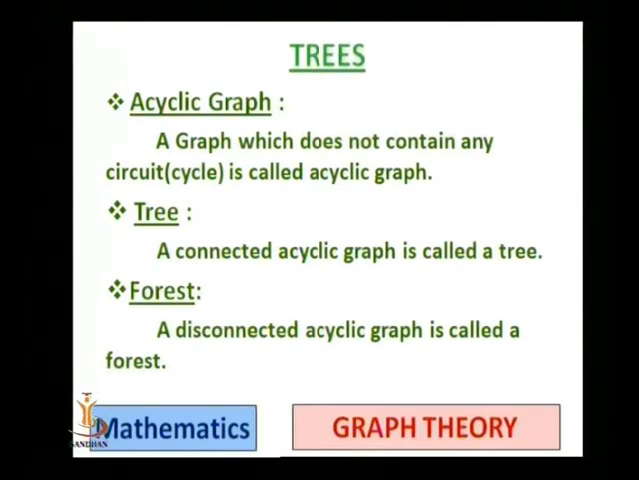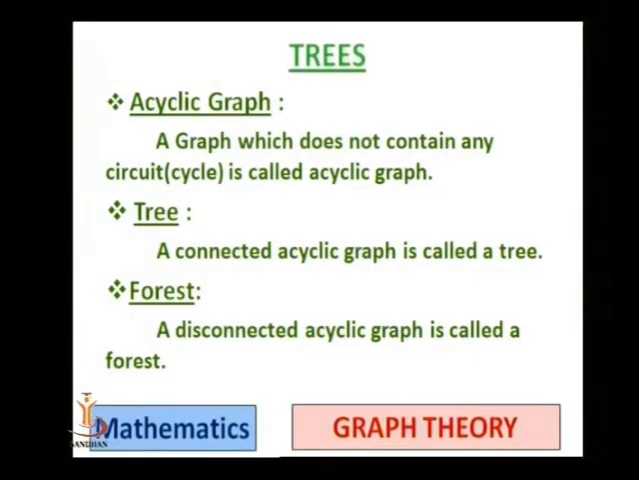Then the next definition is tree. A tree is defined as an acyclic graph which is connected. So a connected acyclic graph is known as a tree. And then forest. Forest is nothing but a disconnected acyclic graph. So the graph should be acyclic, means in the graph there is no loop, and it is disconnected, then it is known as a forest.